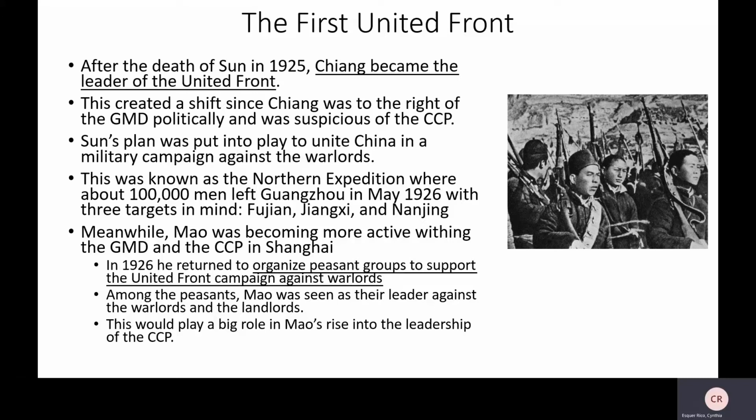Among the peasants, Mao was seen as their leader, because he's the one interacting with the peasants and hearing them out. And so eventually this leads to Mao playing a big role down the line in the Chinese Communist Party.